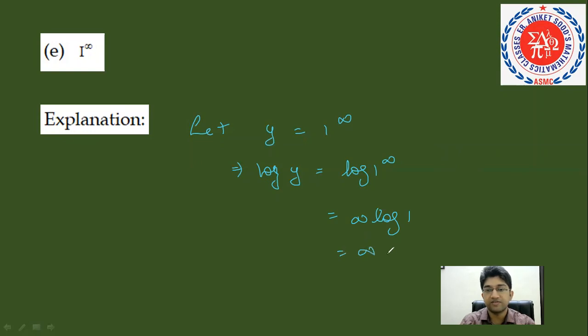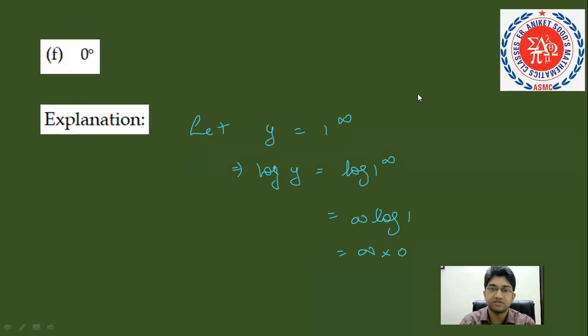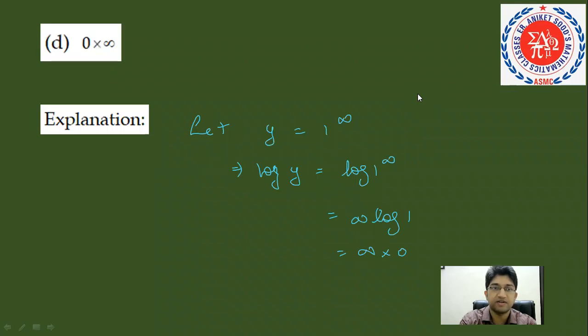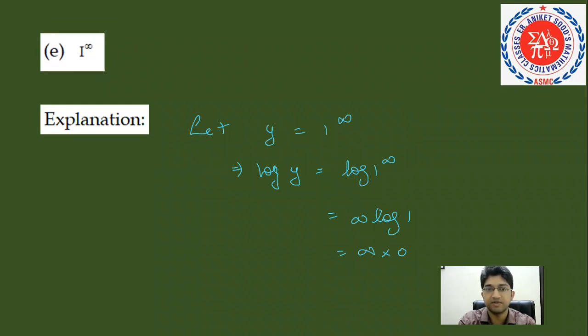So log of 1 is, everyone knows, 0. Okay? By the definition of logarithm. And infinite into 0, we just saw in the previously covered indeterminate forms that it is 0 into infinity, that is indeterminate form. So 0 into infinity is indeterminate form, and hence 1 raised to power infinity is indeterminate, because log of y,